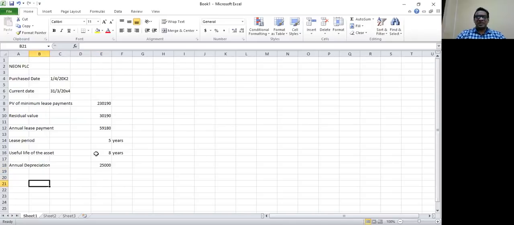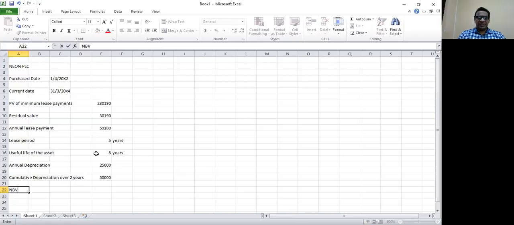Now, what you have to understand is that 2 years have gone since the commencement of the lease. The lease commenced on 1st April 20X2. Now we are at 31st of March 20X4. So 2 years have gone. So cumulative depreciation over these 2 years would be 25,000 into 2, which is 50,000.